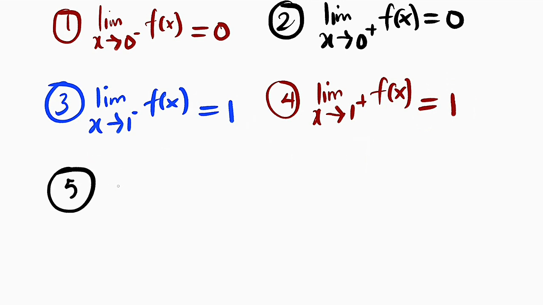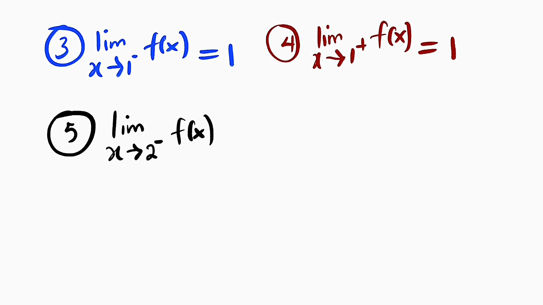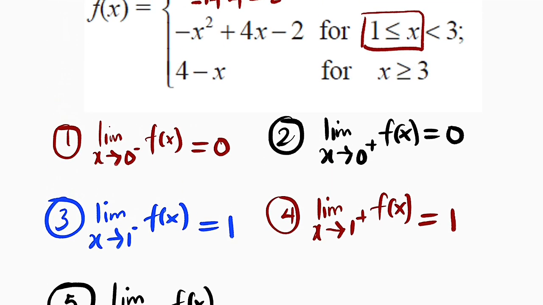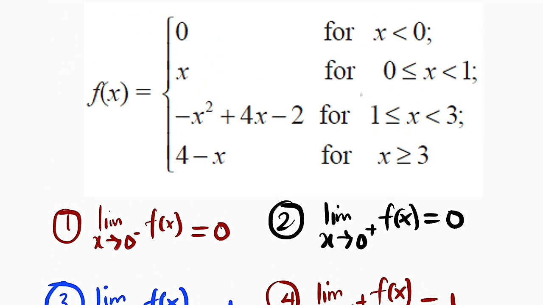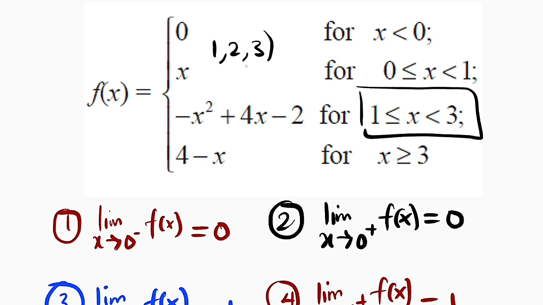Number 5, we would like to evaluate the limit as x approaches 2 from the left of that function, which implies that x is less than 2. So let's go ahead and find where x is less than 2. We can have x less than 2 in this boundary because the boundary is 1, 2, and 3, excluding 3 but including 1.